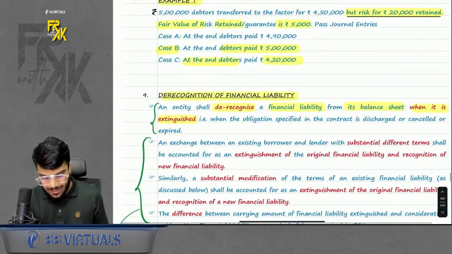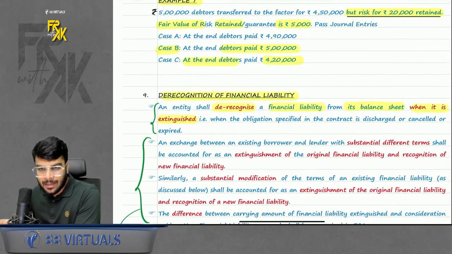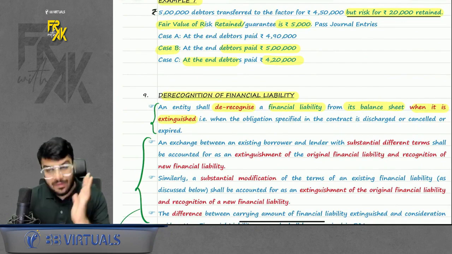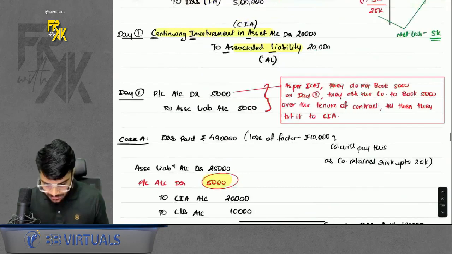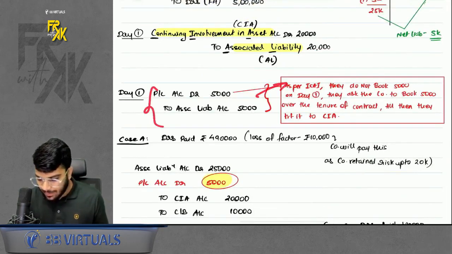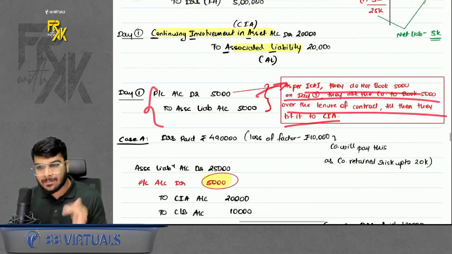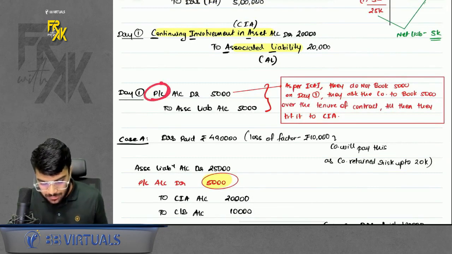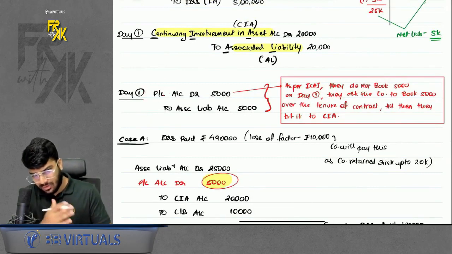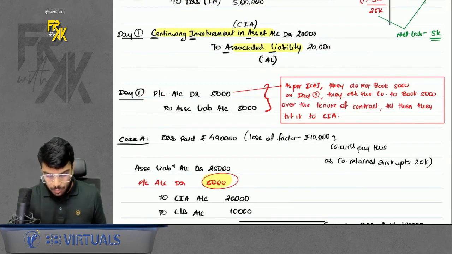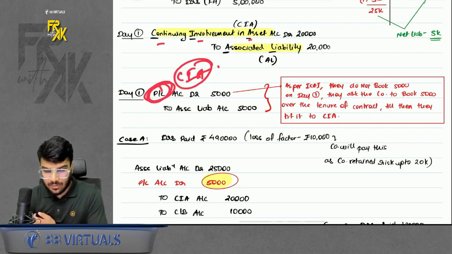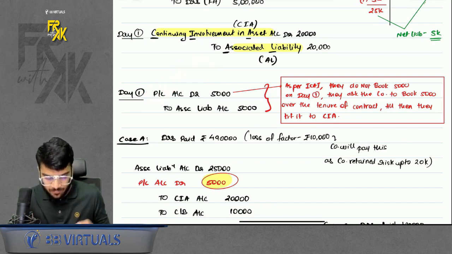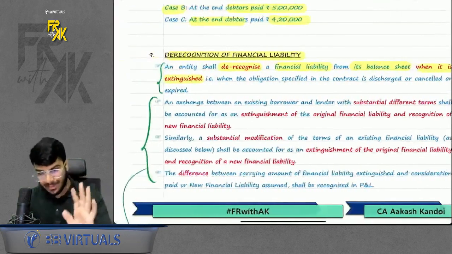I had taken this example one step ahead, right? In the module only day 1 accounting is discussed. Also in day 1 I say P&L to associate liability. Remember I had given you a note as per ICAI. They are not recording the full difference in profit and loss on day 1. They are saying that they want to book this over the period. So they transfer this as well to CIA, continuing involvement in asset account debit. That is as per ICAI, but ideally it should be profit and loss. Anyways, in the exam do as per ICAI only.